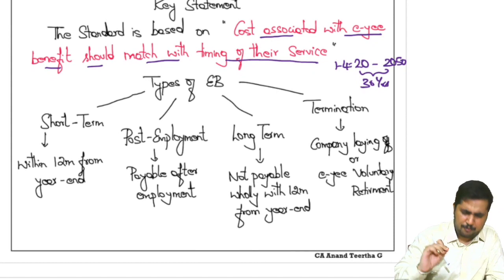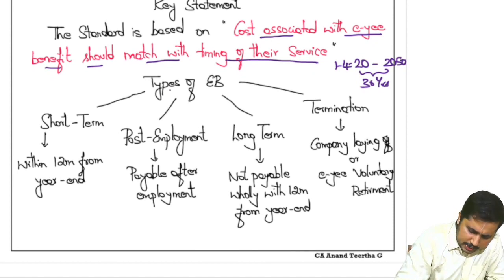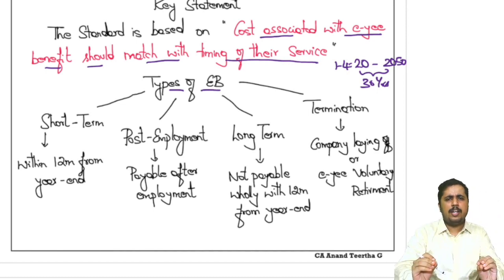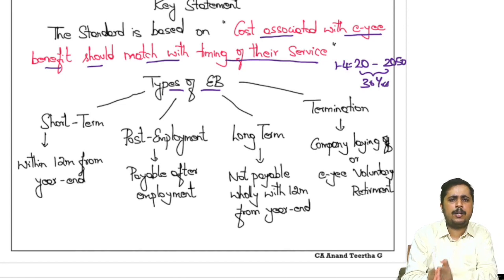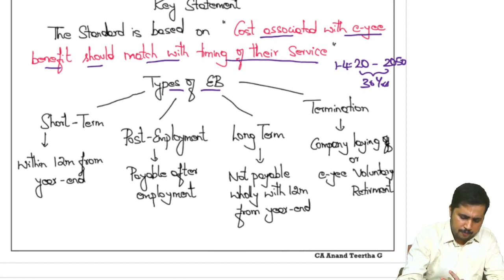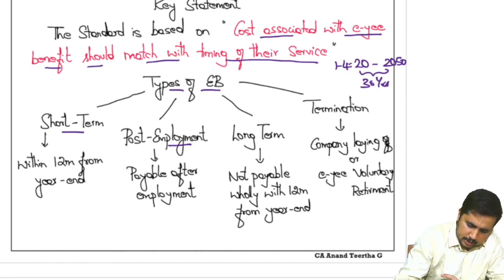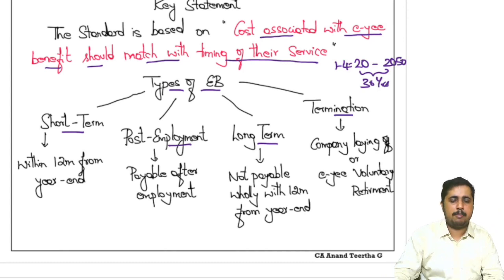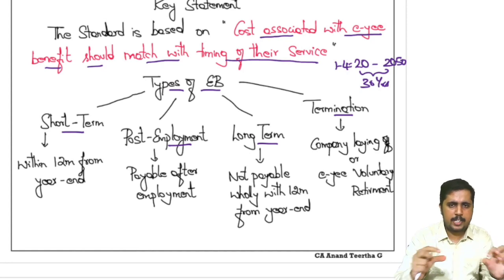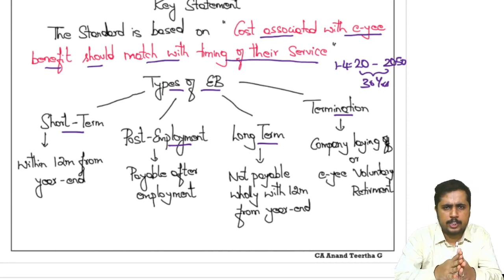Next, a very important thing in AS15, where we'll be learning all the practicalities now, which is the types of employee benefit. AS15 tells us what types of employee benefit there are and how you are supposed to record them in the books of accounts. The first one is short-term employee benefit, the second is post-employment benefit, the third is long-term, and the fourth is termination benefit. In general, let's learn about these four terms first. Then we will go into detail and learn how accounting for these should happen.